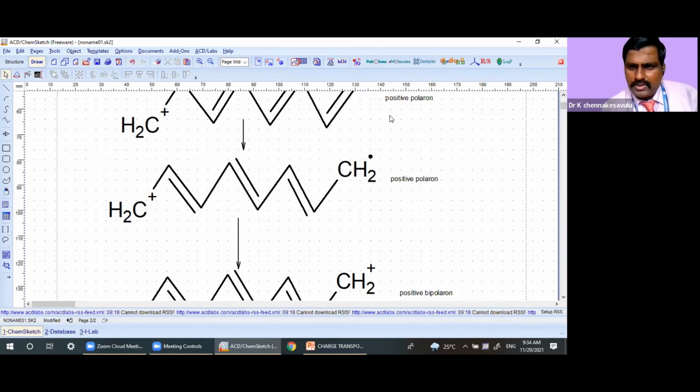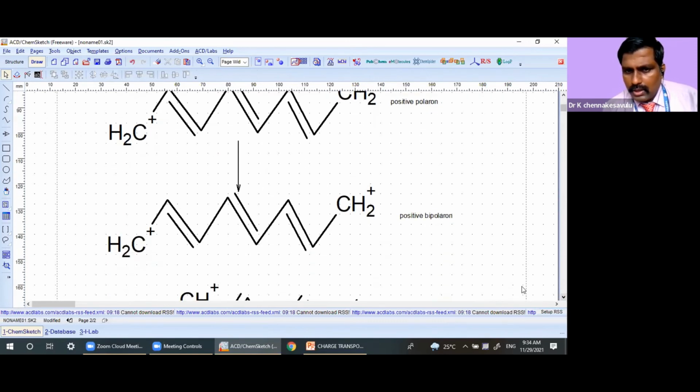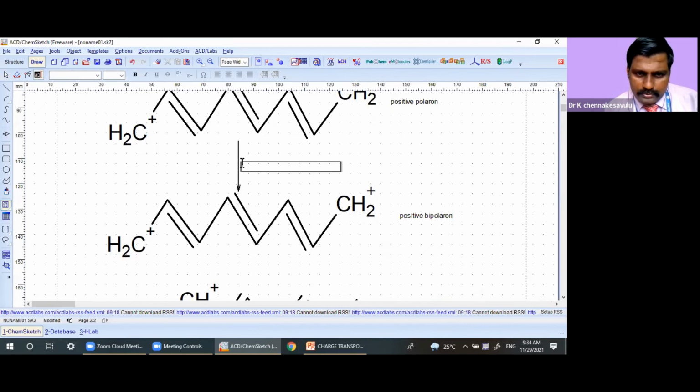And what is the difference between positive polaron and negative polaron? And this iodine, here you are writing one more iodine, okay, I2. Okay, students, it is a positive bipolaron.